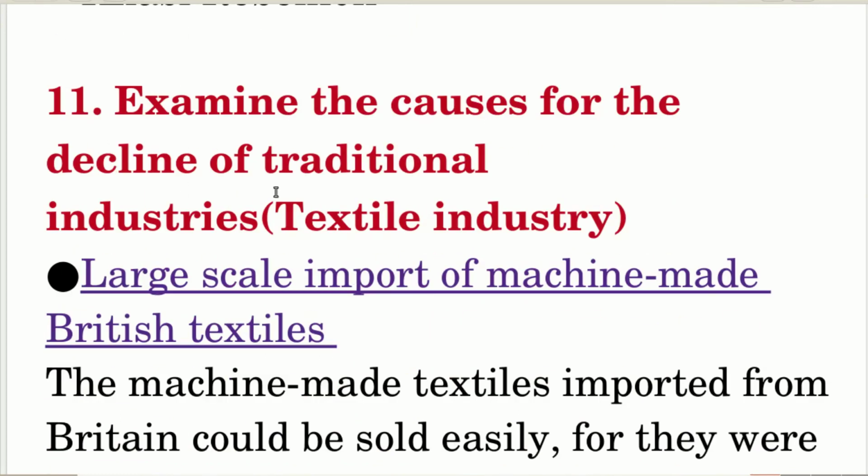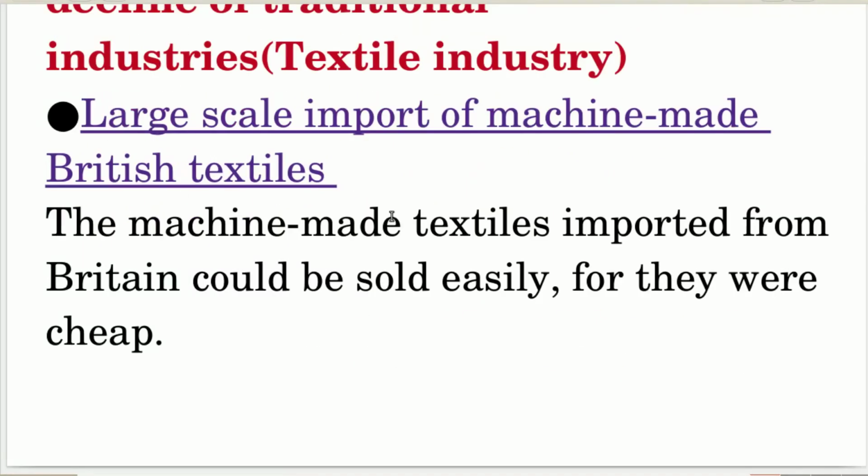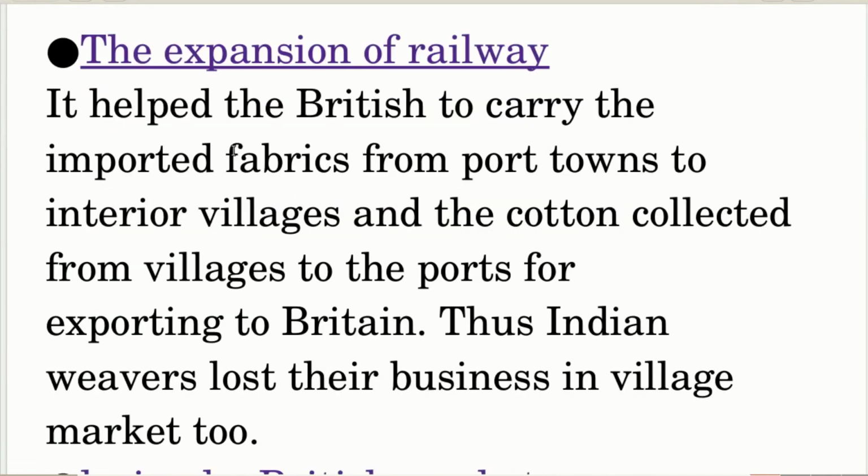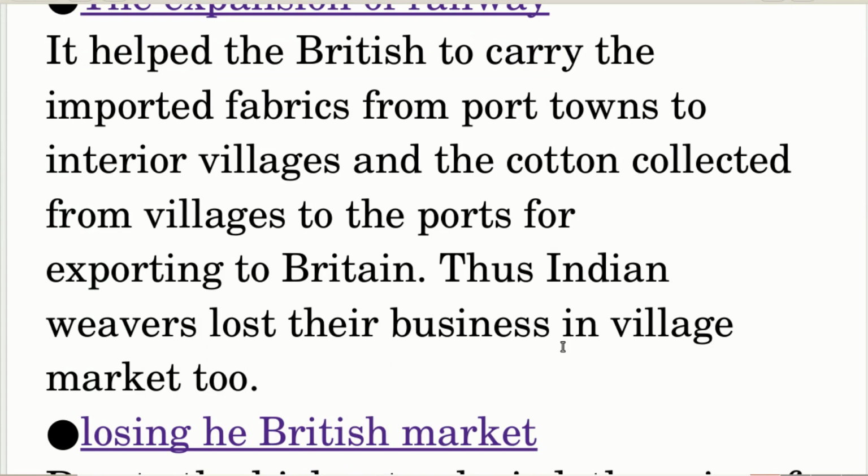Examine the causes for the decline of traditional industries. Textile industry: large scale import of machine-made British textiles. The machine-made textiles imported from Britain could be sold easily for they were cheap. The expansion of railway helped the British to carry the imported fabric from port towns to interior villages and the cotton collected from villages to the ports for exporting to Britain. Thus, Indian weavers lost their business in village markets too.